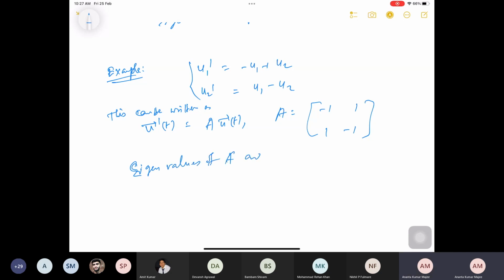Eigenvalues of A, they are basically 0 and minus 2. Is it not? So from the first part I can say that all the solutions to the linear system are stable. Okay, this implies all the solutions of the linear system are stable.